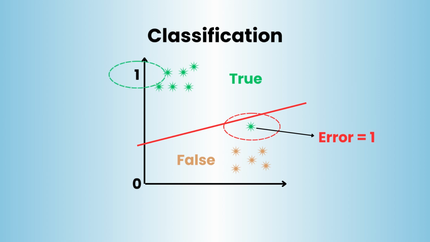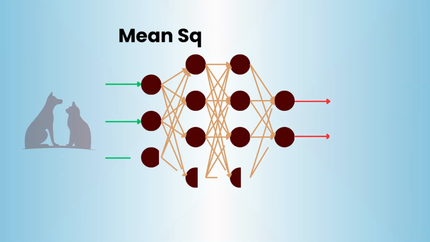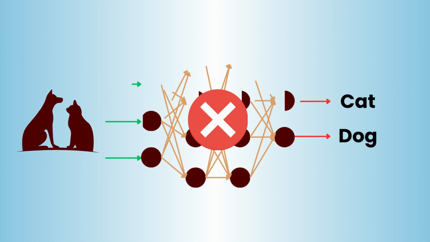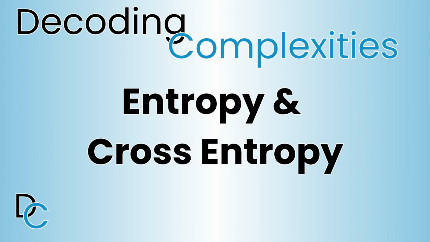If the truth is 1 and your model predicts 0, the maximum squared error is just 1. An error of 1 is a tiny slap on the wrist. It isn't significant enough for the network to drastically update its weights. To fix this, we need a loss function that violently punishes a model for being confidently wrong.